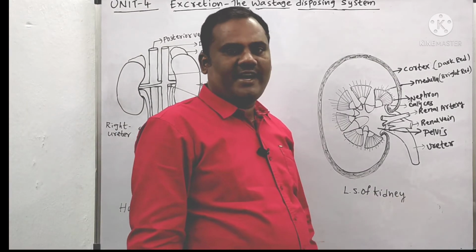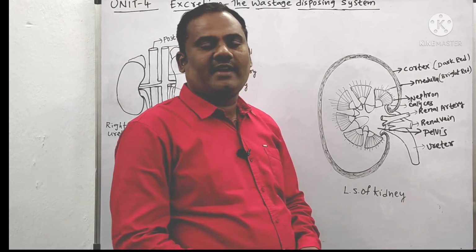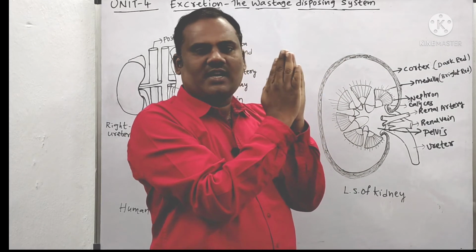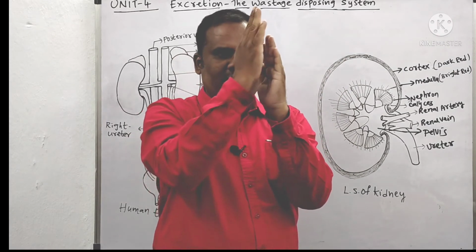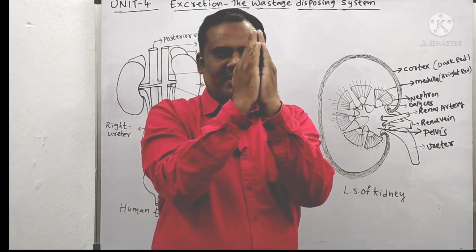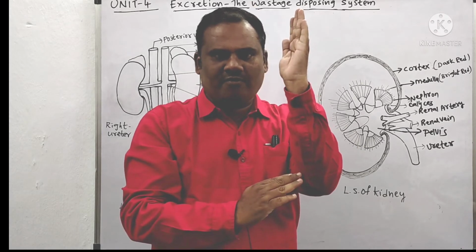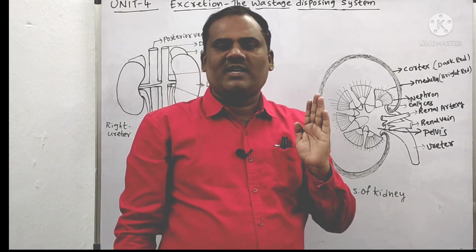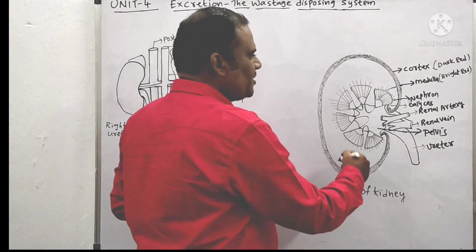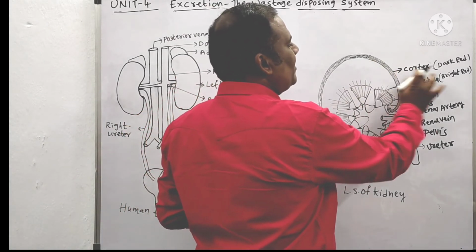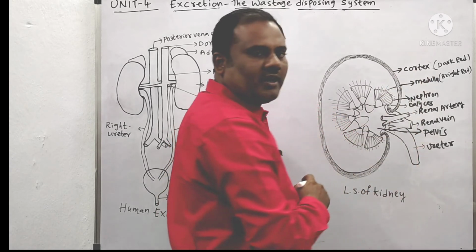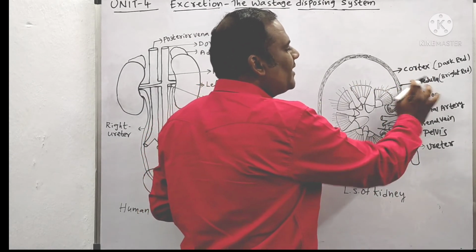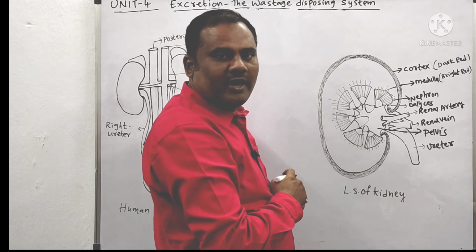Longitudinal section of kidney. For example, assume my two hands are a kidney. If you cut it vertically into two equal halves, that is called a longitudinal section. In this longitudinal section, the outer portion will be dark red in color. That is called the cortex. And the inner part, which is bright red in color, is called the medulla.